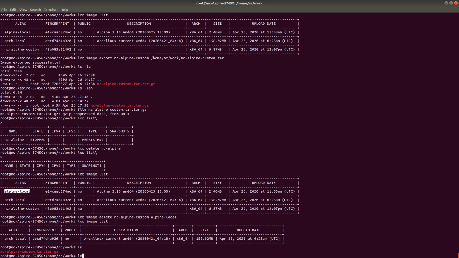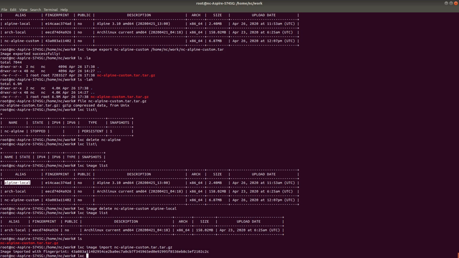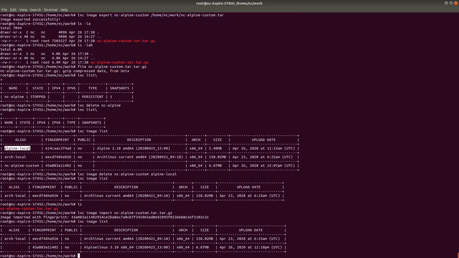Let's import this image now. LXC image import, and then I'm going to provide the file name. Now it's going to import it from the tar file to my local LXC image repository. If I see LXC image list, I can see that the image is present. As you can see, by default the images do not have any alias name. So now I can create an alias out of this, or I can just go ahead and create the container. That way it will work fine.